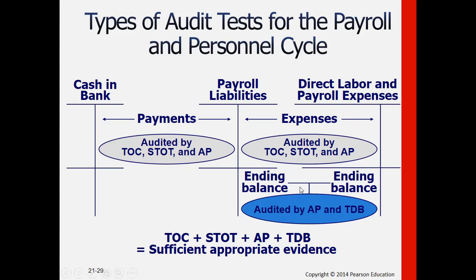For the ending balances, we perform or check or audit such using AP and, in addition to that, the test of details of balances. Overall, if we are able to achieve the four, we would be getting the persuasive type of evidences. To be persuasive, such should be sufficient and appropriate. So sufficient would be on the quantity, while appropriate would be on the quality.